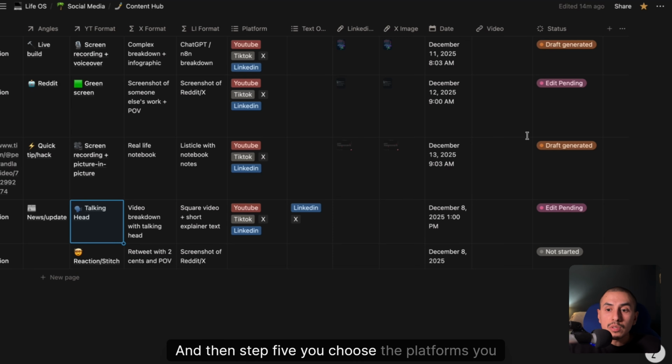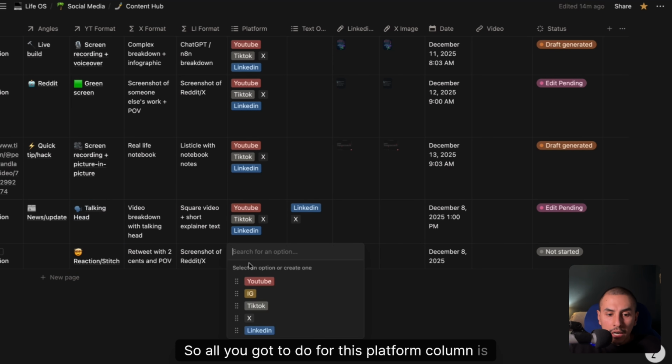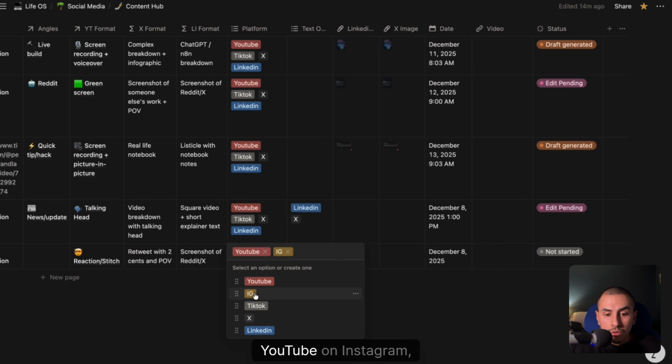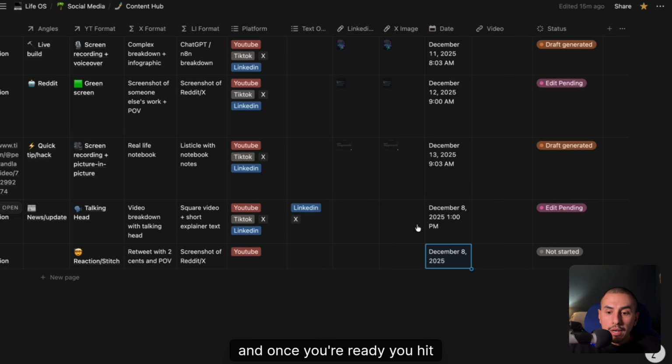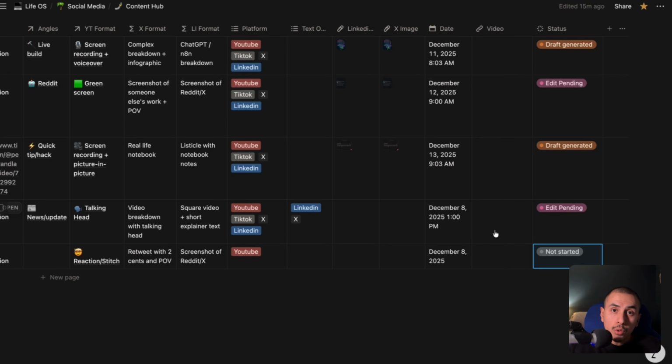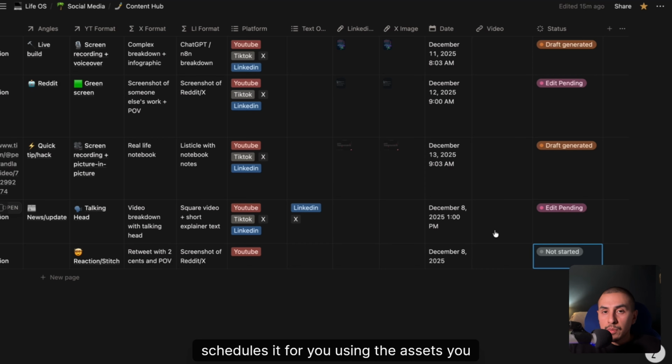And then step 5, you choose the platforms you want to schedule. This takes about 2 minutes. So all you got to do for this platform column is select the drop down and choose the ones you want to post to. Maybe you want to take that single video and you just want to post it on TikTok and YouTube, or you just want to post it on YouTube and Instagram, or you just want to post it on YouTube, and the system will allow you to do that. You pick the date and time, and once you're ready, you hit change the status, ready to publish, and another workflow kicks in that auto schedules it for you using the assets you provided, whether you want to do text only, whether you want to do an image, whether you want to use a video, for every single platform.